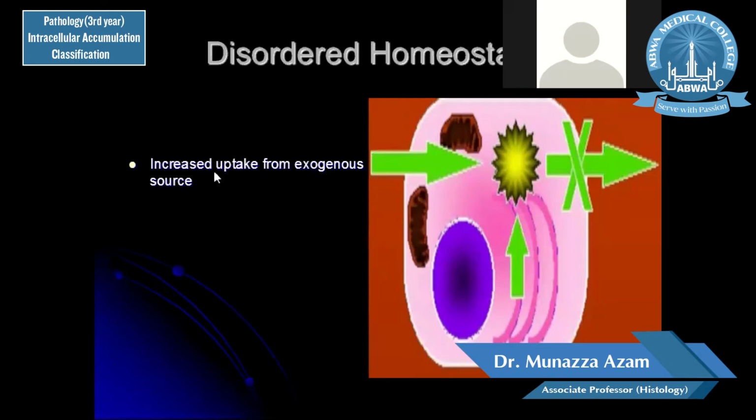These occur if there is increased uptake from the exogenous sources. If the body requires a component in a smaller quantity, for a simple example, the body produces different hormones from cholesterol, and fats undergo metabolism and produce cholesterol. But if you are taking fats in your diet, if there is an increased uptake in the form of junk food or fatty foods, then there is disordered homeostasis, or if your body metabolism is not able to cope with this increased uptake, it will lead to accumulations.